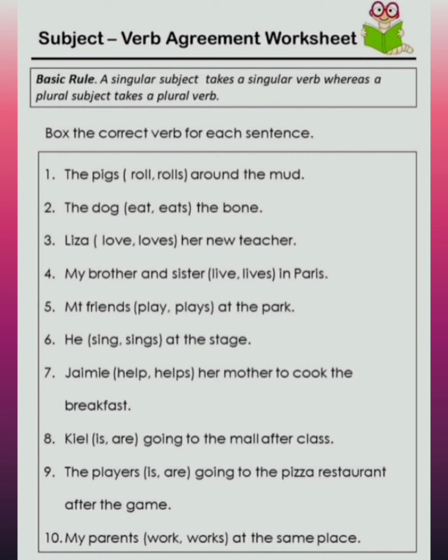Now you need to solve this worksheet. Okay, a singular subject takes a singular verb, whereas a plural subject takes a plural verb. The pigs roll or rolls around the mud. The dog eat or eats the bone. Lisa love or loves her new teacher. My brother and sister live or lives in Paris. Okay, my friends play or plays at the park. He sing or sings at the stage. Zaimi help or helps her mother to cook the breakfast. Kyle is or are going to the mall after class. The players is or are going to the pizza restaurant after the game.